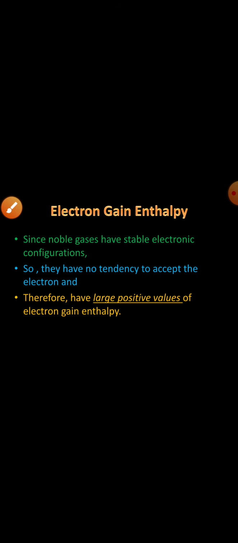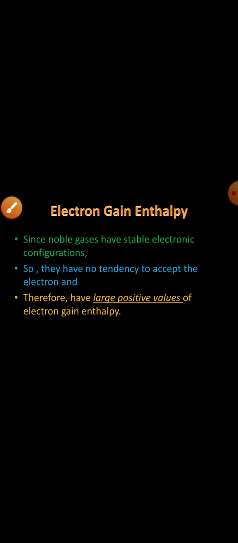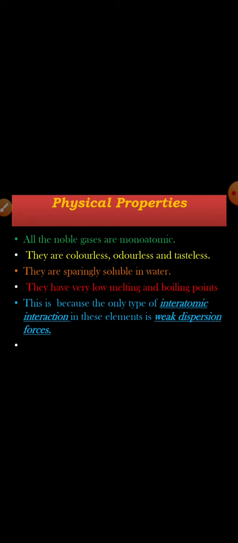Electron gain enthalpy. Dear students, as you know, electron gain enthalpy is the enthalpy change when an electron is added to a gaseous isolated atom. Now, since noble gases have stable electronic configuration, they have no tendency to accept an electron, and therefore they have a large positive value of electron gain enthalpy. That is, if an electron is added to them, energy will be required because they have stable electronic configuration.